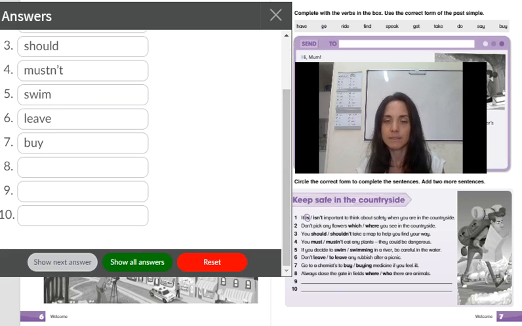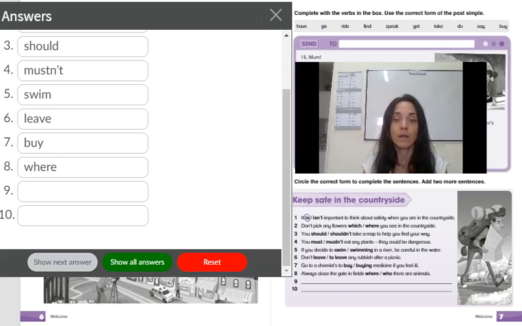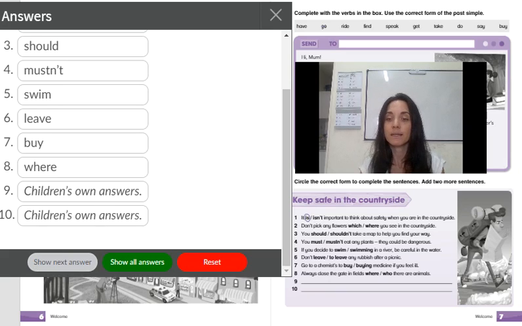Number 8, always close the gate in fields where there are animals. In fields, we are referring to a place. That's why the correct answer is where. We use who to refer to a person. Okay? And number 9 and number 10, they depend on what you have written. Yes? Good.